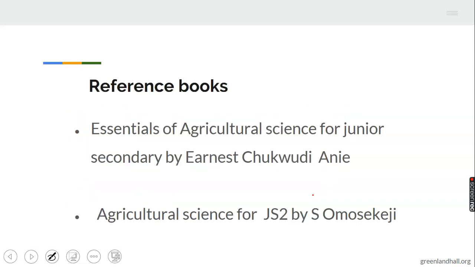Alright, we have come to the end of today's class. Further reading: read up Essentials of Agricultural Science for Junior Secondary by Ernest Chukwudi Ani. Take note of the author. Agricultural Science for SS 2 by S. Omosekeji as well is a very good text for further reading.